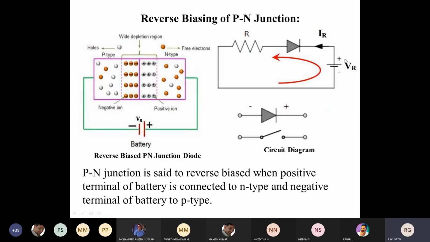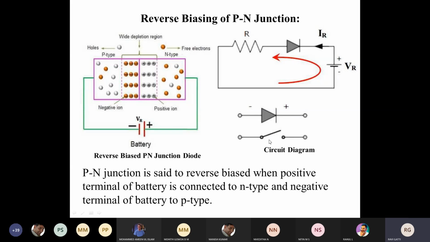But in this case, you can see here the positive terminal of the VR is connected to the negative, and the positive terminal of this is being connected to the negative with the use of this R resistor. So under reverse bias condition, there will be no current flow across the diode.